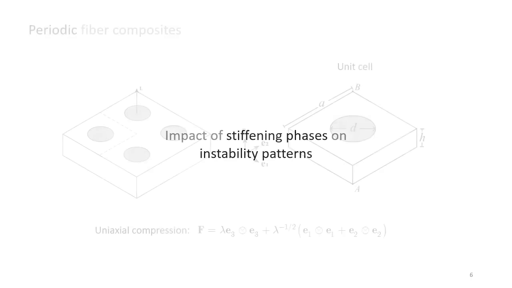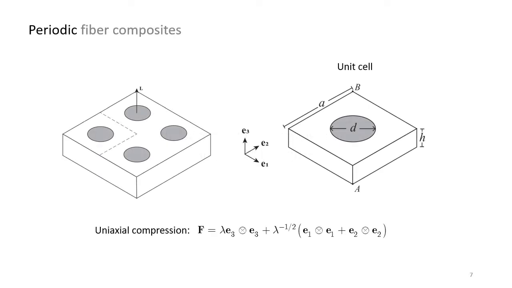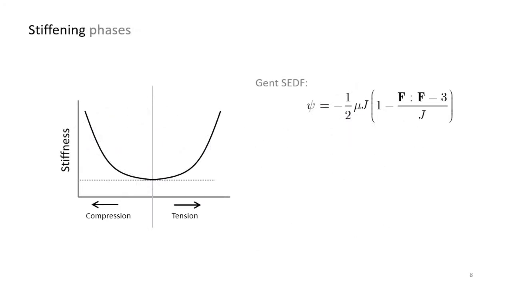We consider periodic fiber composites with a square arrangement of fibers, represented using the unit cell. The composites are compressed along the direction of fibers. The phases show stiffening behavior which is captured using the Gent strain energy density function. Here J is the locking parameter which captures the stiffening effect. Smaller the locking parameter, higher the stiffening.